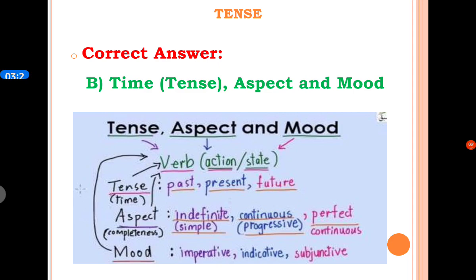In English, there are three kinds of mood. The first one is imperative mood, second one is indicative mood, and third one is subjunctive mood.